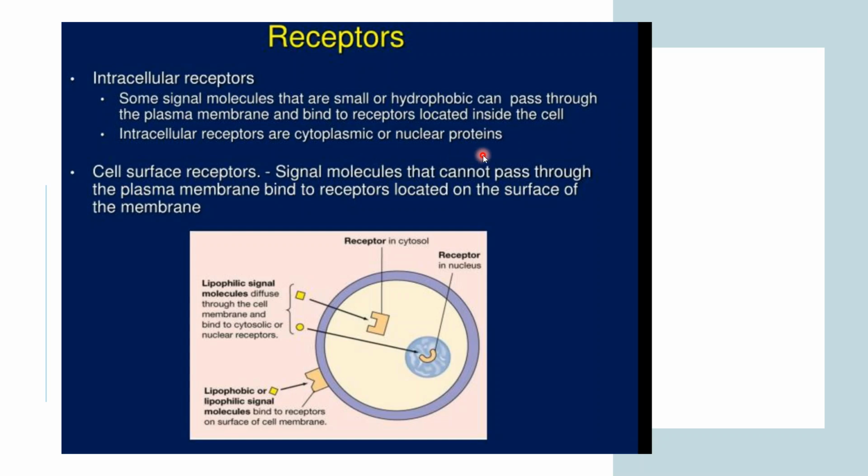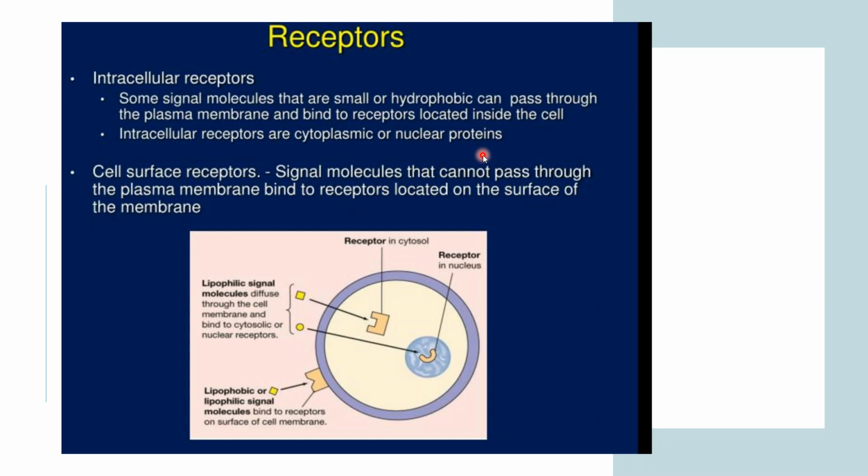If you recall, in week 2 we talked about how some small or hydrophobic groups are able to pass the plasma membrane. When they pass the plasma membrane, there are receptors present inside the cell which are responsible for the cytoplasmic action.